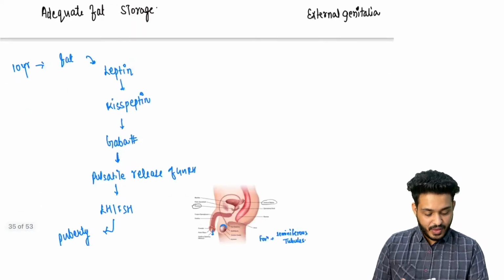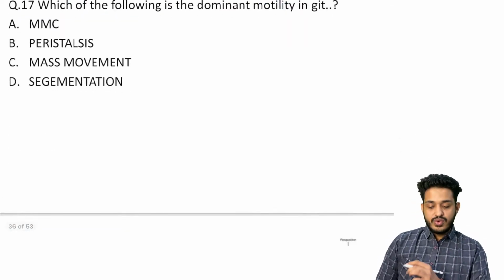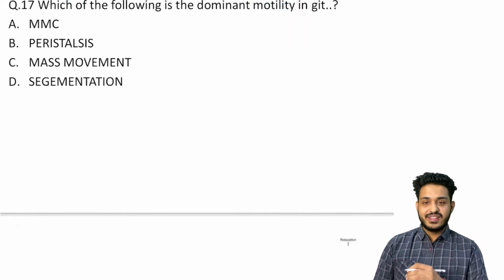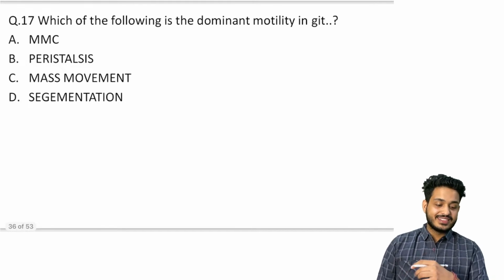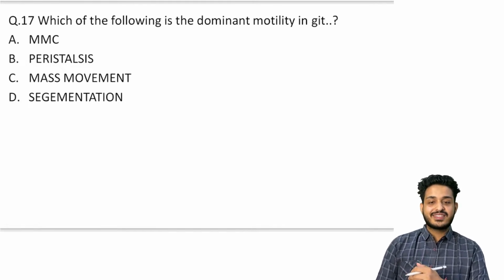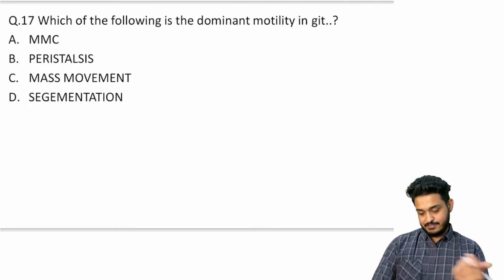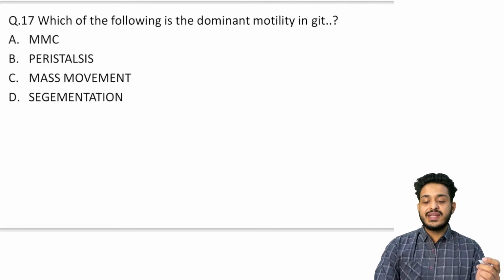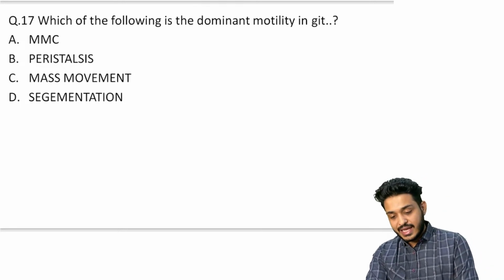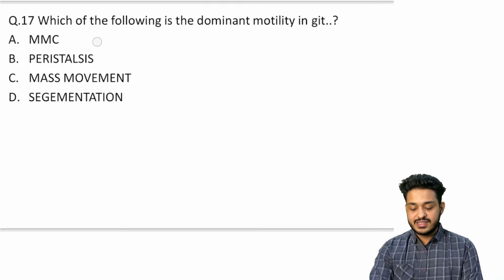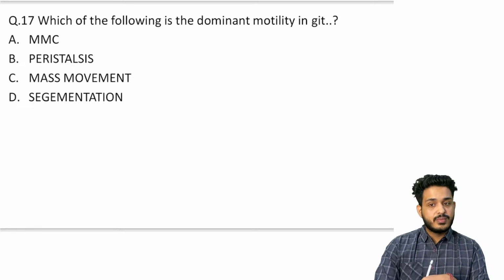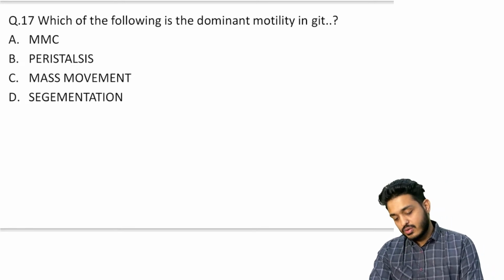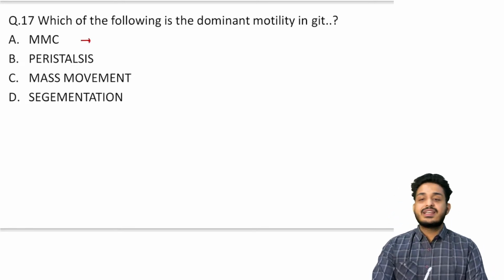Leydig cells. Wonderful, guys. Next question for you: which of the following is the dominant motility in the GIT? What is this, MMC? What is this, peristalsis? What is this, mass movement and segmentation? So the migratory motor complex is the motility.